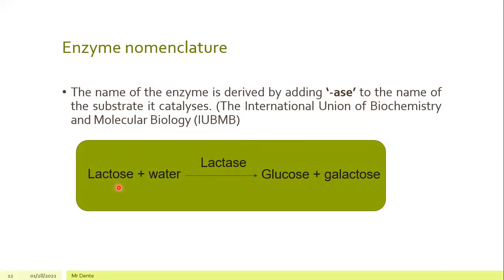Okay, so for example, now we have maltose right here. Maltose is a kind of sugar as well. So maltose will be catalyzed by the enzyme maltase. Okay, so just change the OSE into ASE, and this will give the products glucose plus galactose. All right,